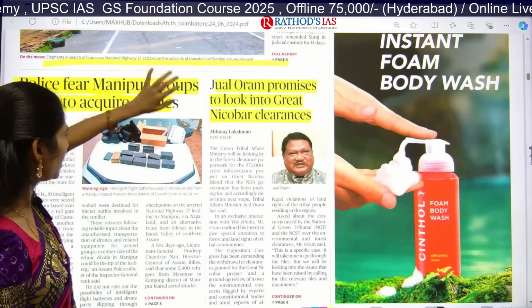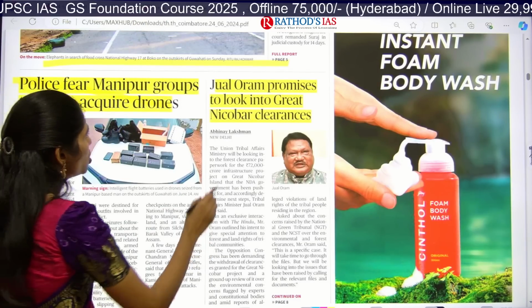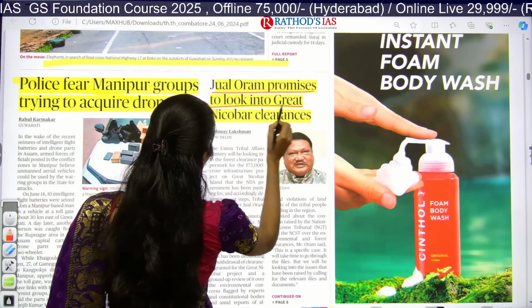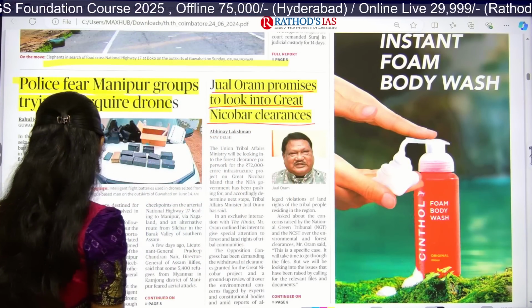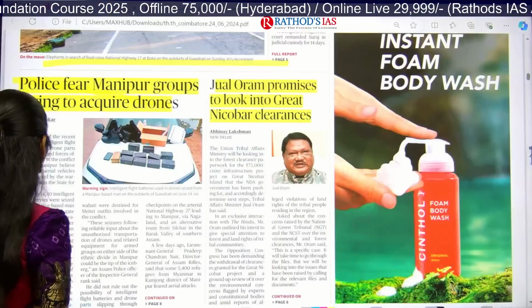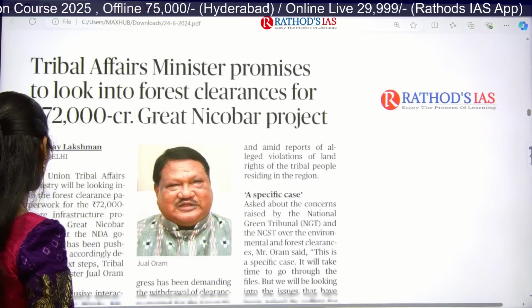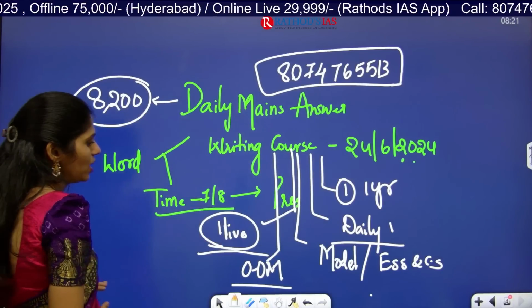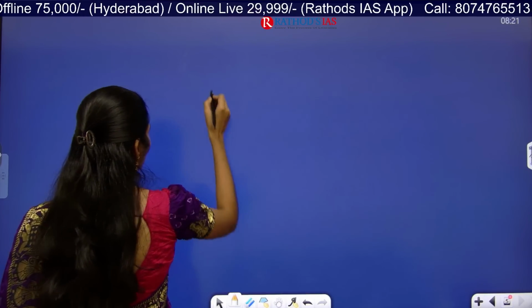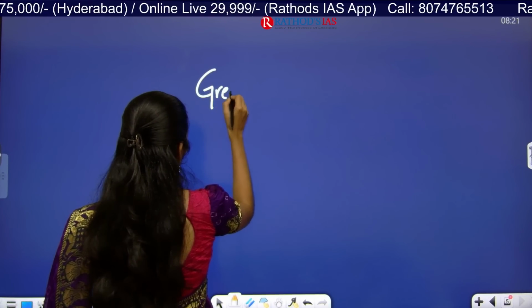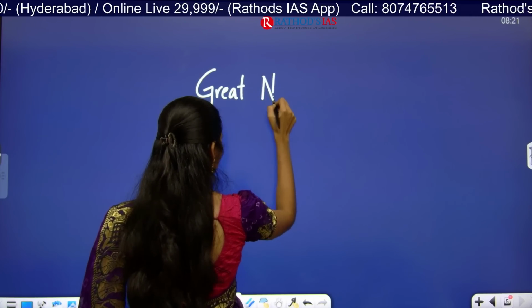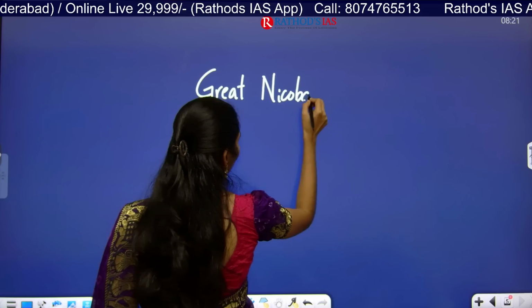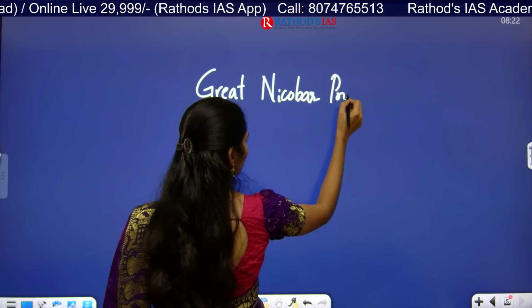Next topic is: Jual Oram promises to look into Great Nicobar clearances. Here the keyword is Great Nicobar, you have to know about this. What is this Great Nicobar project? It is very important, so let us see the dimensions. This article is talking about the Great Nicobar project.